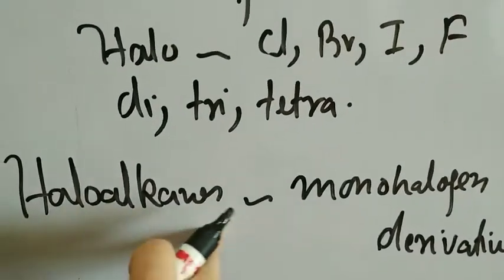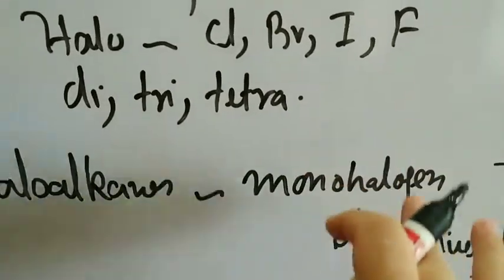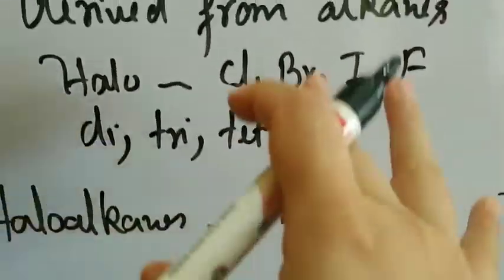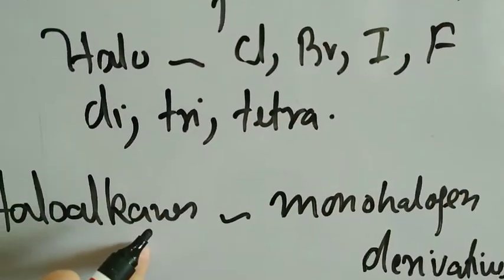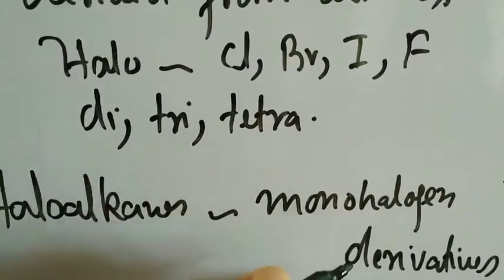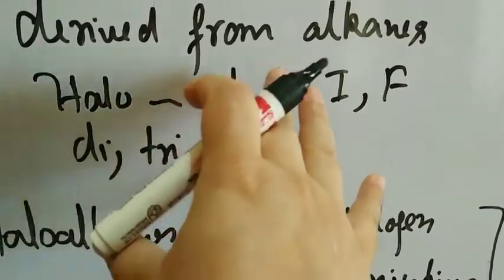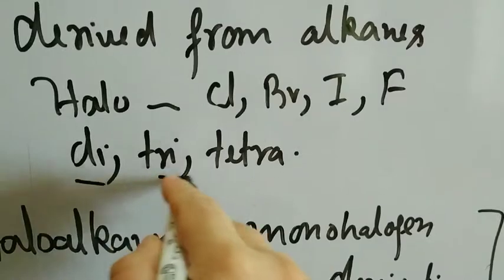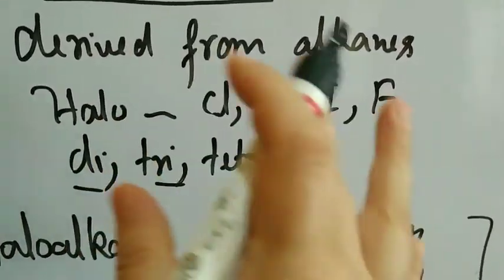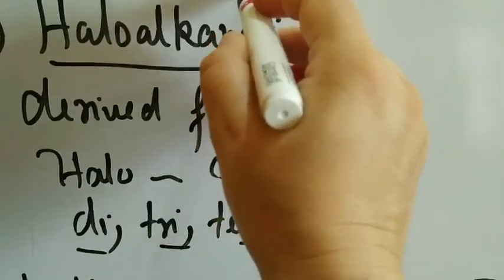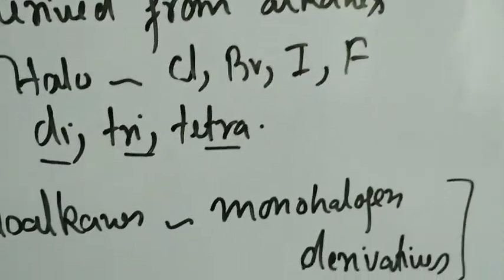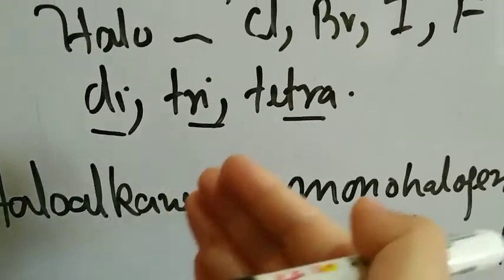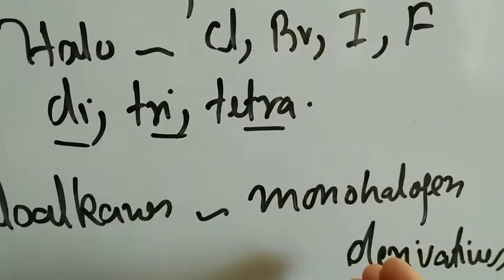The term haloalkanes is specifically used only for monohalogen derivatives, when only one hydrogen atom of the parent alkane is replaced by one X atom, which can be chloro, bromo, iodo, fluoro, but it has to be just one. For di, tri and tetra derivatives, specifically, you cannot use the term haloalkanes. So when you give examples of haloalkanes, you should stick to only monohalogen derivatives.